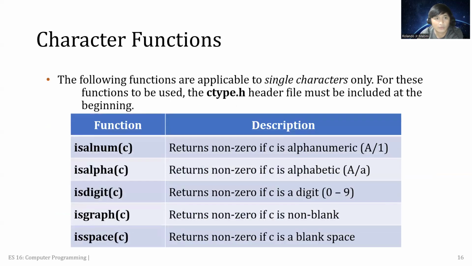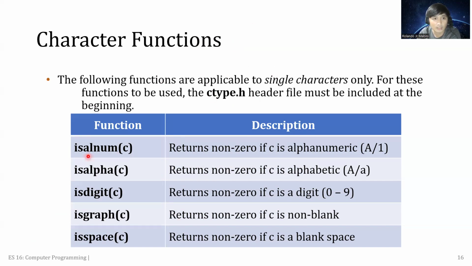Okay, so these are the character functions. So kung mogamit na ta ni kinahanglan dito sa atong preprocessor directive, we must input this, hashtag include ctype.h, kay mag-error ni siya if dili ka magbutang ani nga directive.